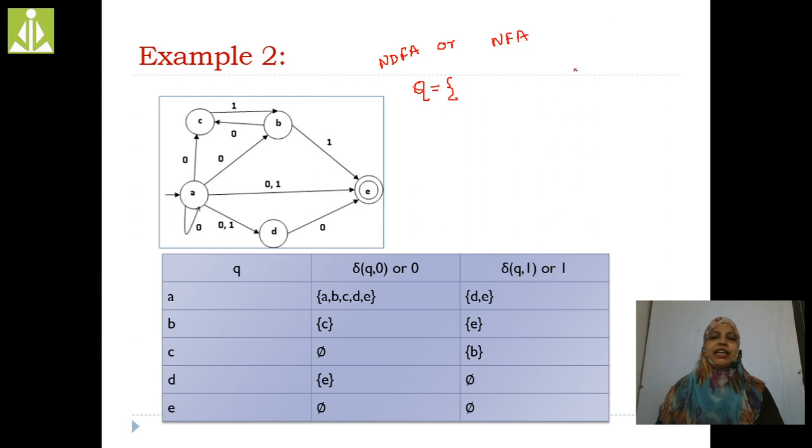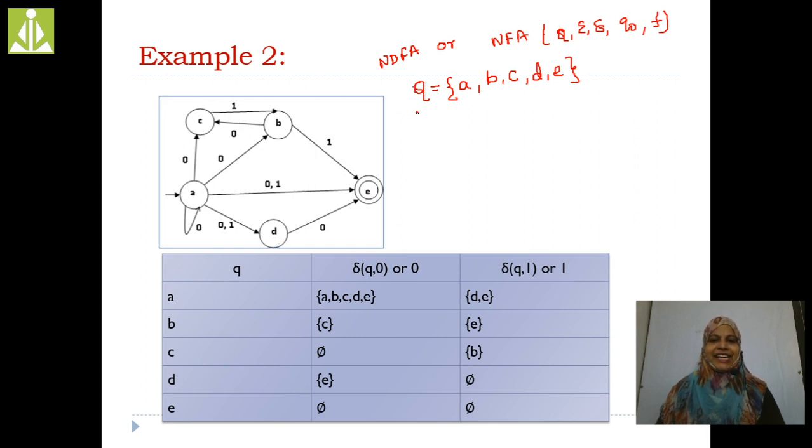How are we going to represent this NFA? Q, sigma, delta, Q naught and F. Here Q is the set of states. In the given example, what are the states? See here, A, B, C, D, E. These are the states, right? A, B, C, D, E.